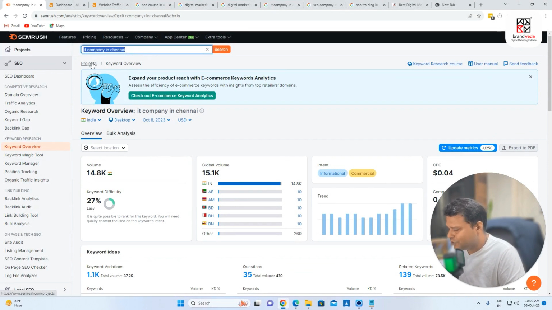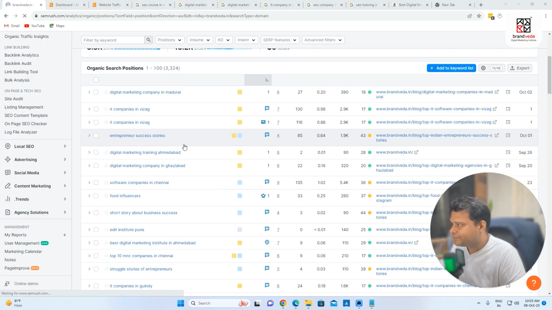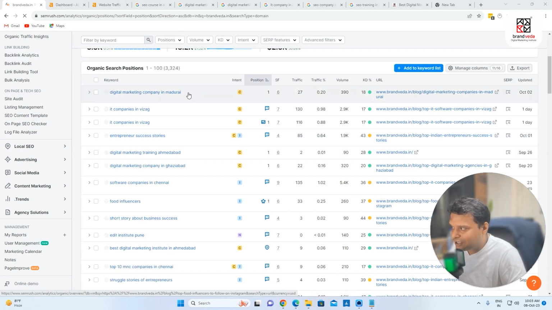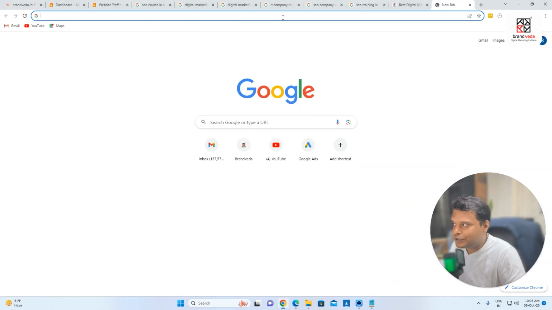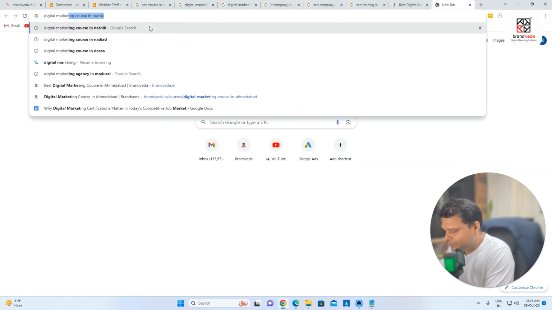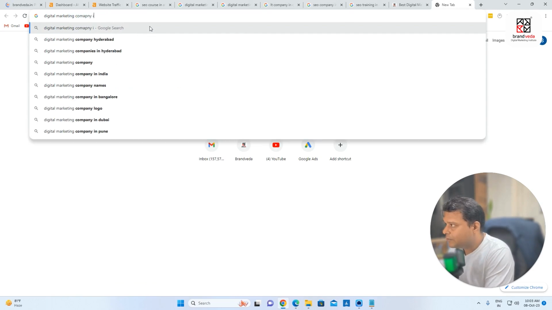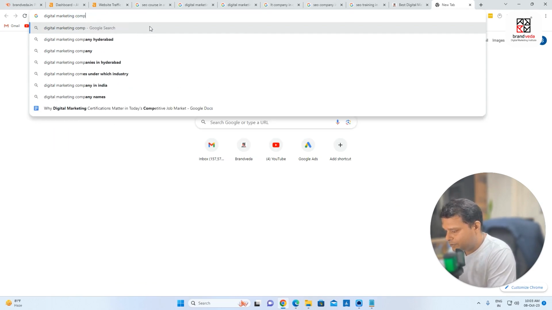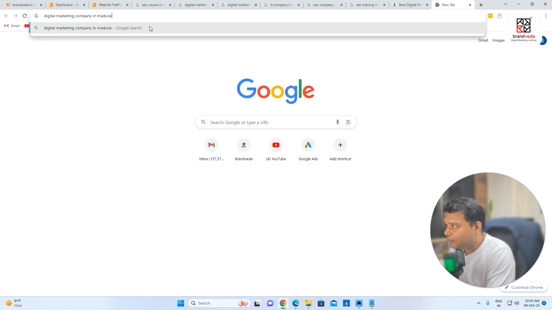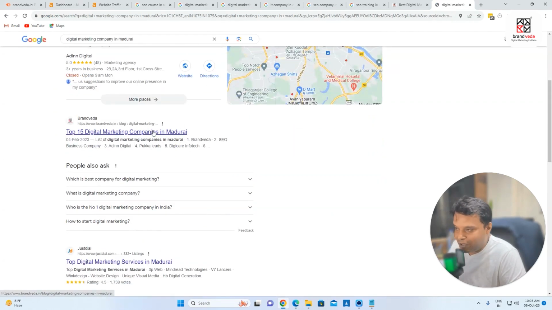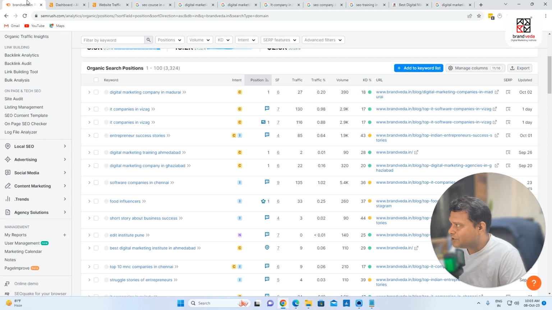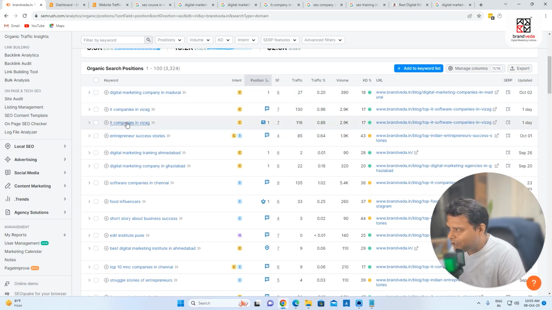So what I can do is I can also search for brandwither.in. I can tell you what all keywords we are ranking for as of now. Just a sec. Okay, so I'm on SEMrush as of now. I'm showing you what all keywords we are ranking for. You can see the digital marketing company in Madurai. We are ranking at number 1 position as of now. So this is digital marketing company in Madurai. Okay, fine. You can see brandwither is at number 1. SEMrush is telling us number 1. IT companies in Vizag 2.9. So let us check IT companies in Vizag.